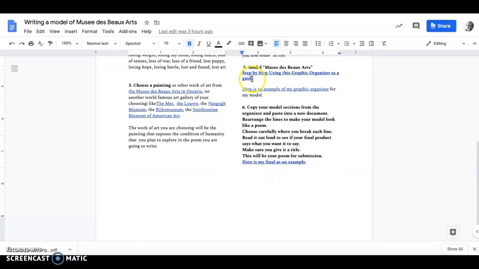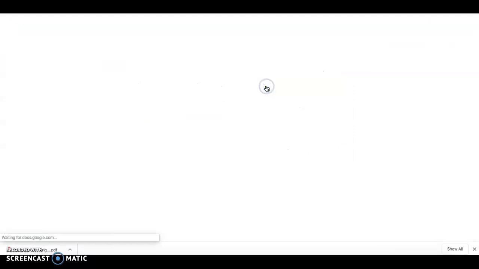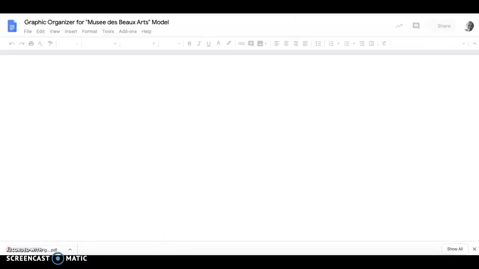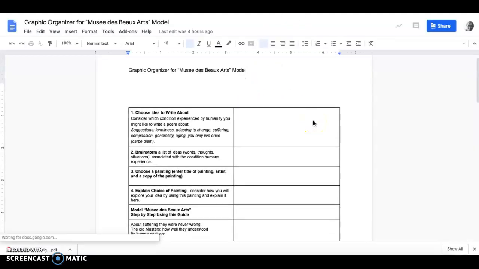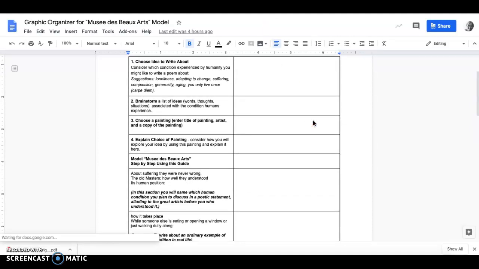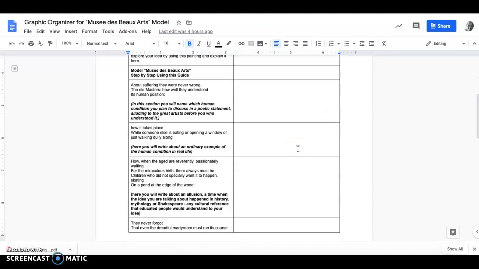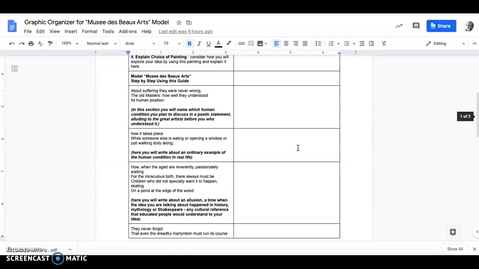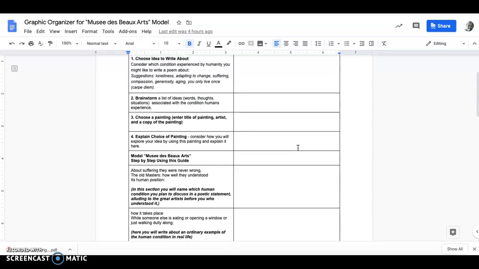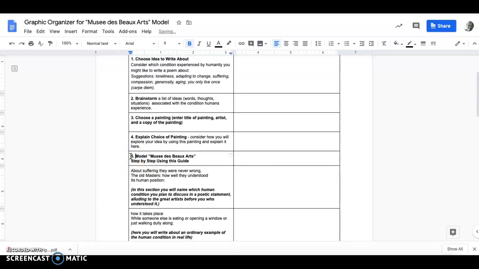And so the next link I give you for step 5 is your step-by-step graphic organizer as a guide. And so let's open this document. And you'll see here that I've created for you the steps over here on the left side. The left column are the steps. And then on the right, I've left it blank.